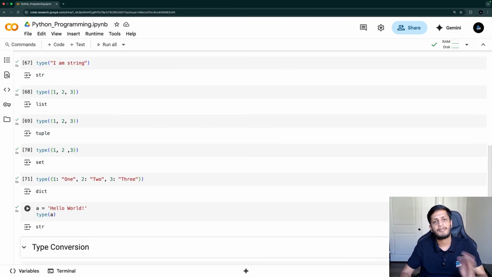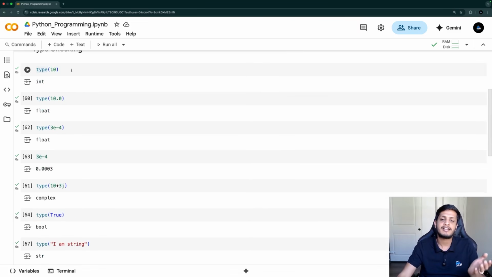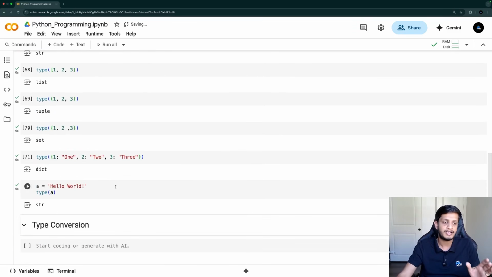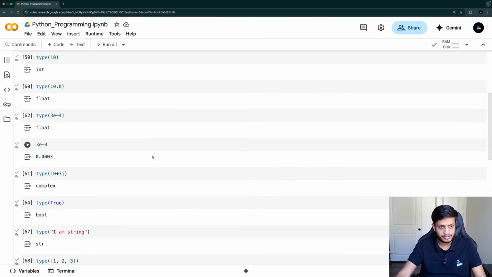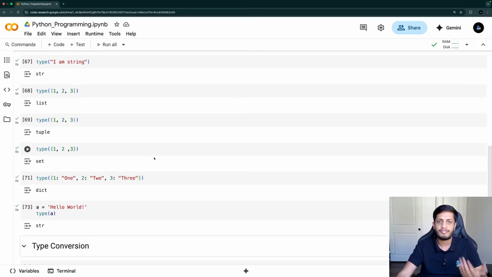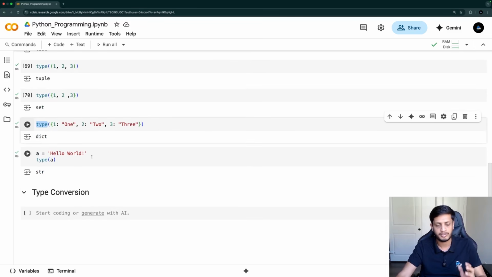And if I display the type of A, I will get str. Remember that here we are not printing anything. We are using that feature that in any cell, the last line's output will automatically be displayed. Okay, we are not printing these things. How to print anything in Python, we will see in the next lecture. So this is all about type checking, like how you can check the type of different objects in Python. You can just use the type function for doing that.